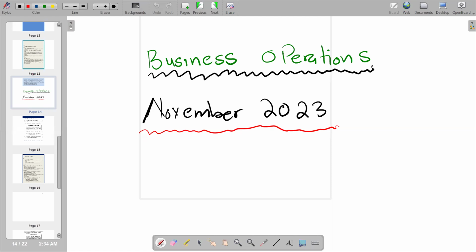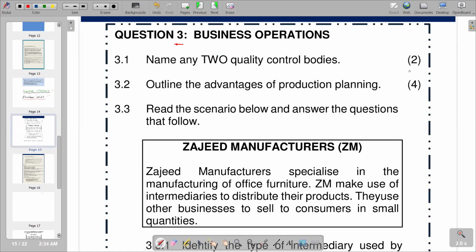In this video, we want to look at a question on business operations, and we are going to look at a question paper of November 2023. So we are just going to look at the section where we have business operations, which has 2 marks. So we've got various quality control bodies that we can include at this section. That is our 3.1. We've got the SABS, which is the South African Bureau of Standards. You can also include the ISO, which is the International Organization for Standardization.